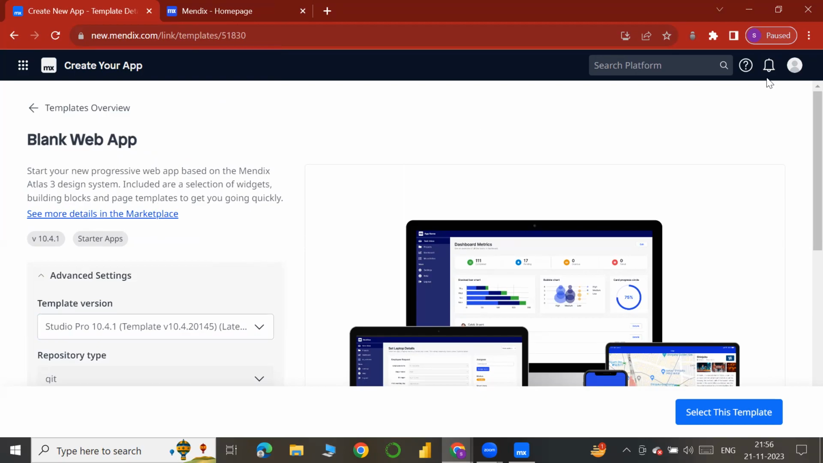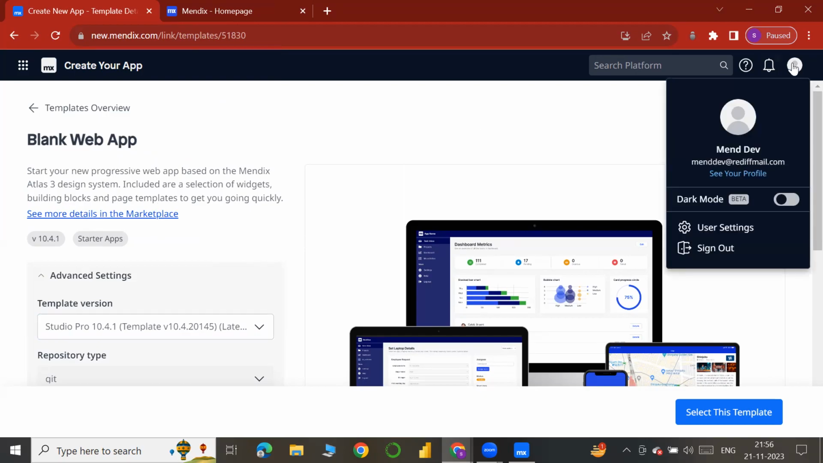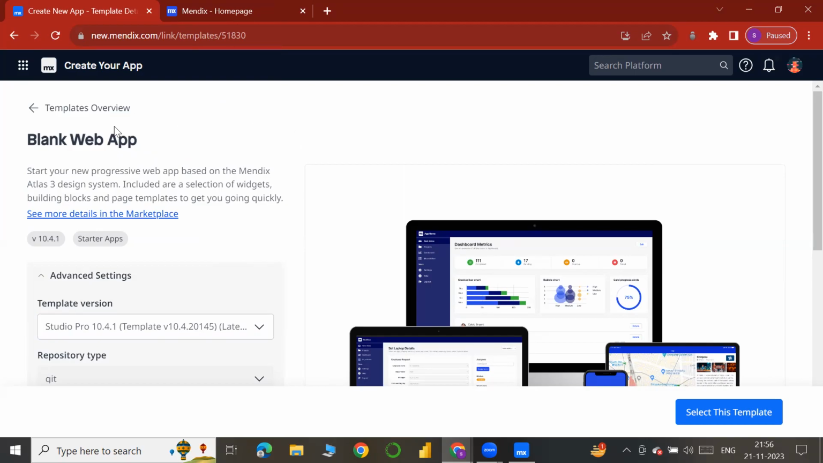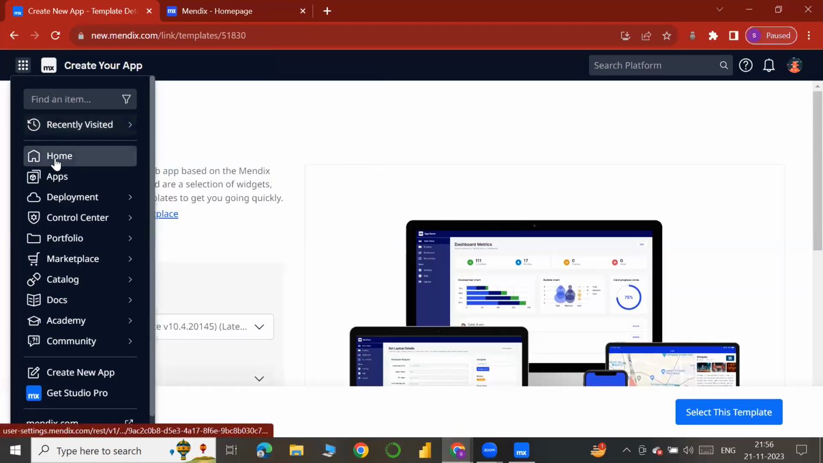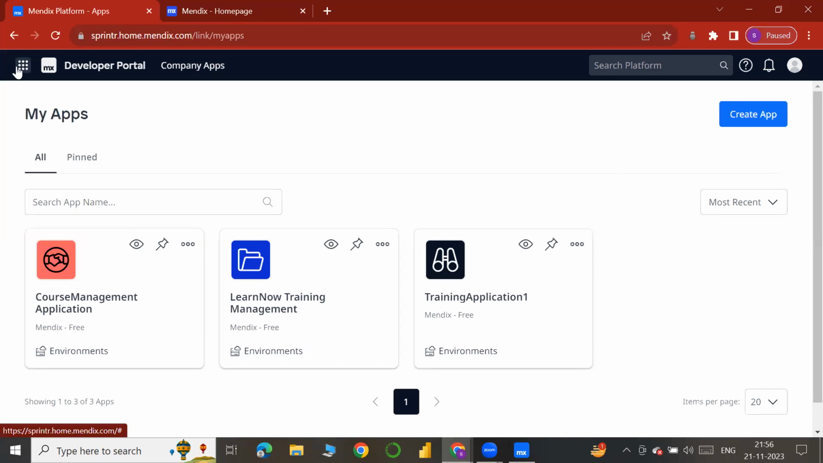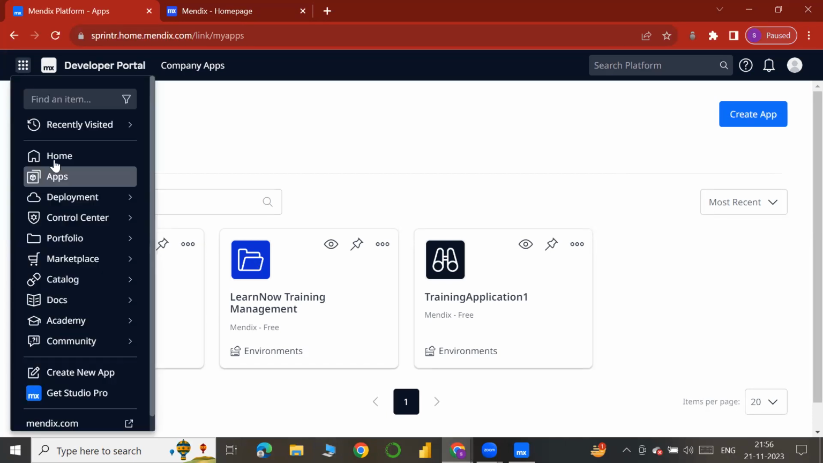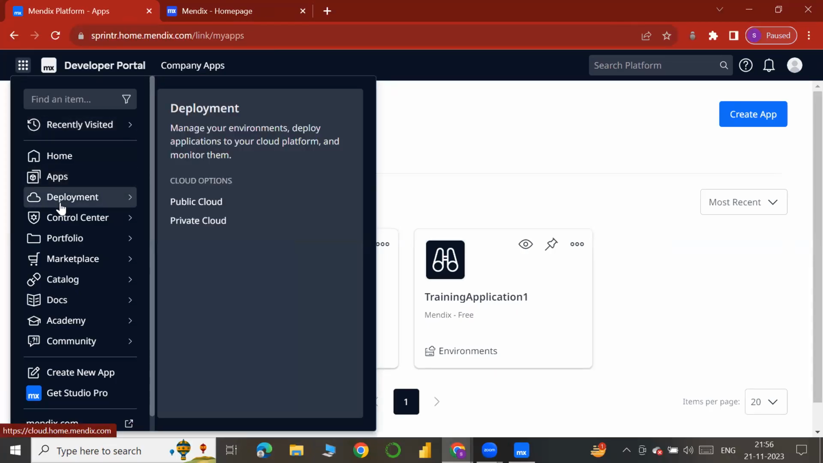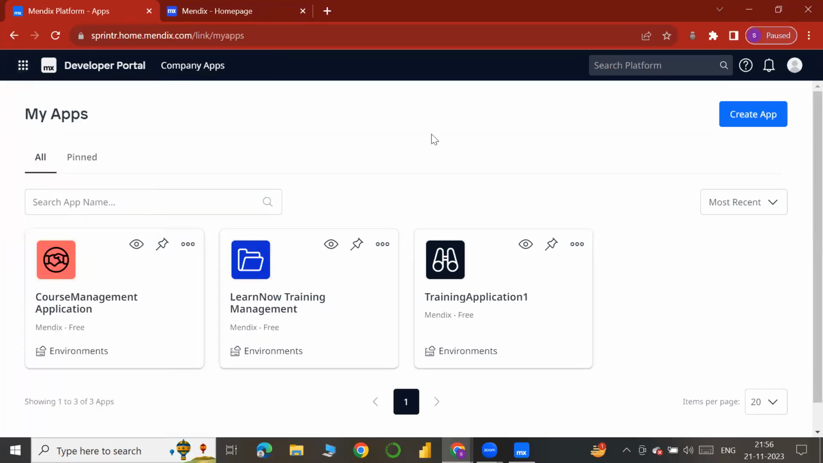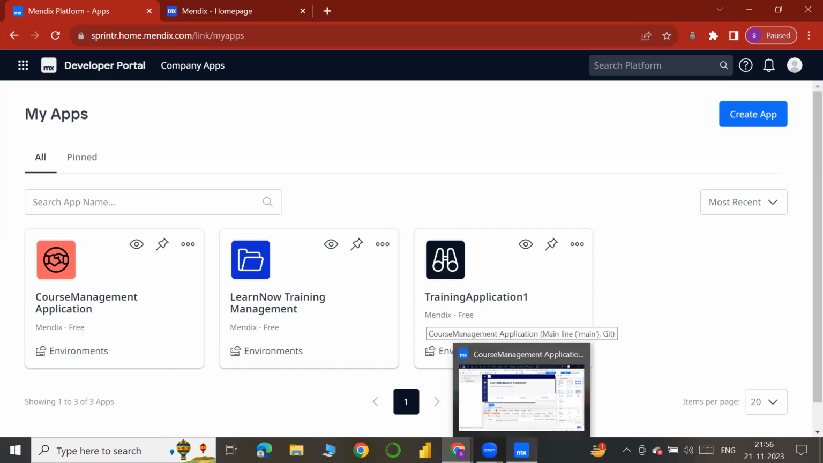Once we create an app here in our login, after that we can open that app in Mendix Studio Pro, which is used to work with the app, to develop the app. This is just naming the app and selecting the version. That's all. To develop, or to write logics and everything, we need the Mendix Studio Pro application.